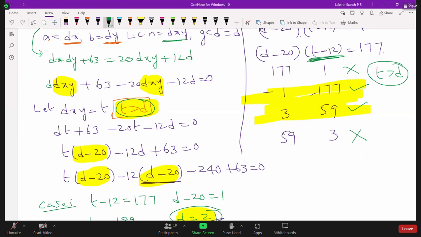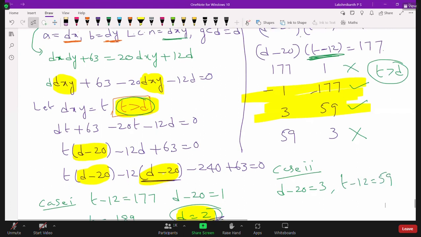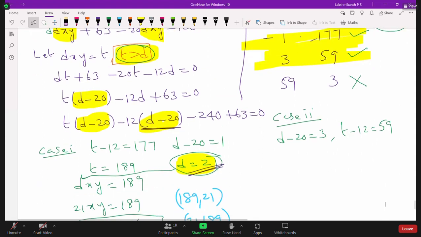Now this case we are going to consider case 2. In case 2, D minus 20 is 3, and T minus 12 is equal to 59. Now D minus 20 is equal to 3 means D is equal to 23. What about T? T is equal to 59 plus 12, which is 71.